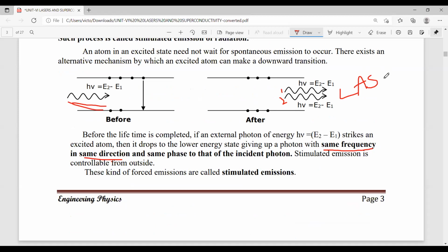According to the laser abbreviation, light developed due to stimulated emission is laser light.